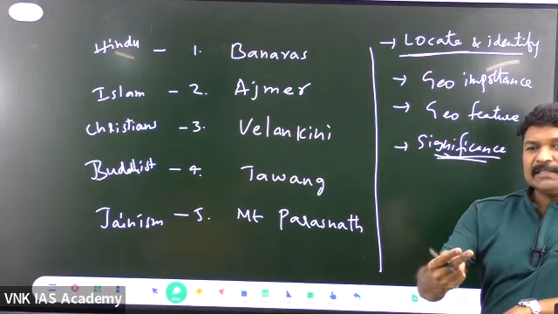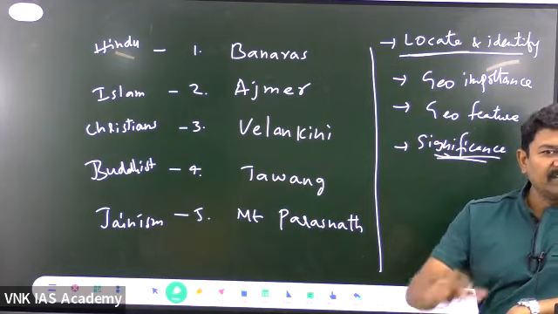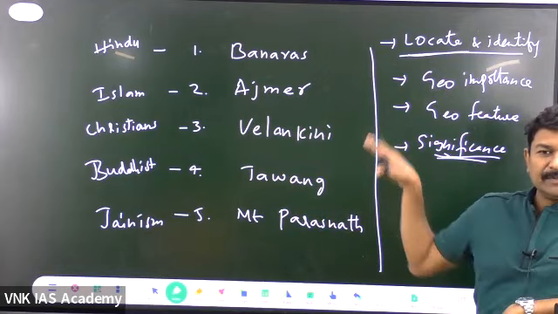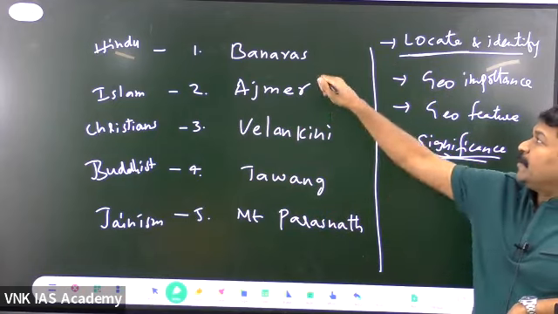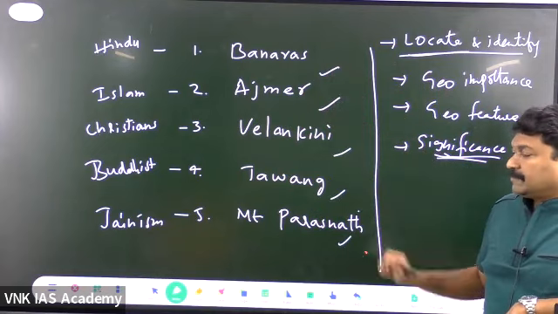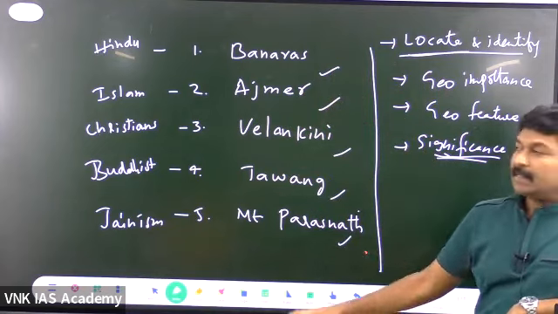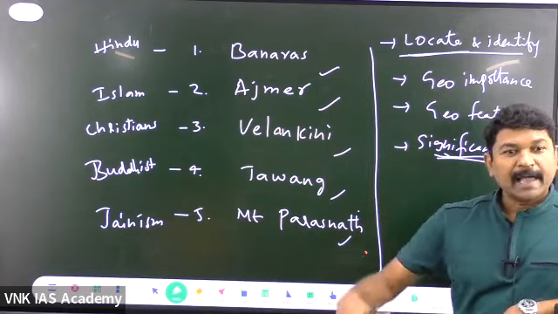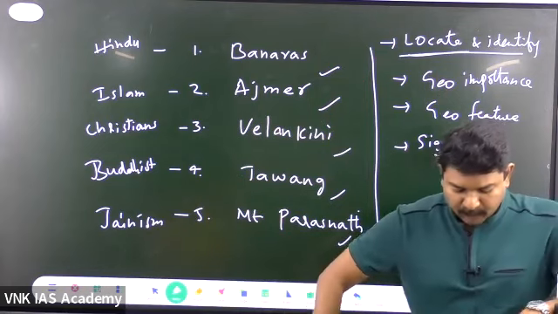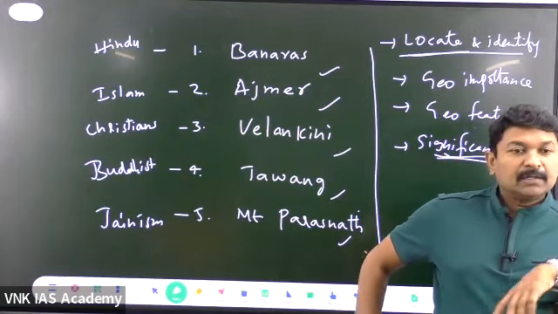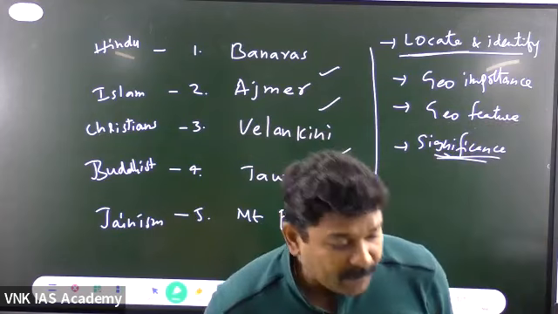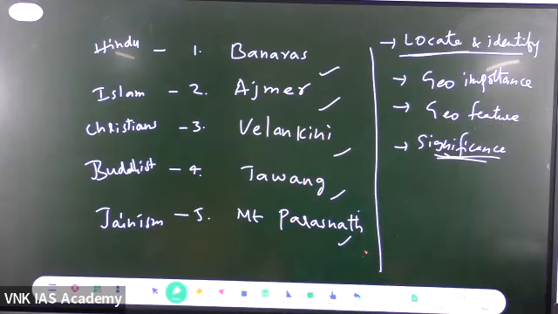You need to write just in 60 words. Within the 60 words, you need to complete all these 4. Whenever you write like this, definitely you will get good marks. We have started with religious significance. As the classes progress, we'll talk about the other important places in the news. Whatever important places are there in the news, I will keep segregating and giving to you.